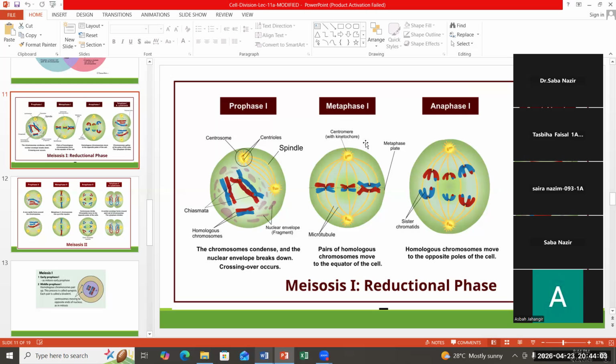From the homologous pair, one set of chromosomes moves to one pole, and the other set of homologous chromosomes moves to the opposite pole. As a result, the number of chromosomes is reduced to half. Am I clear? Yeah. Okay.